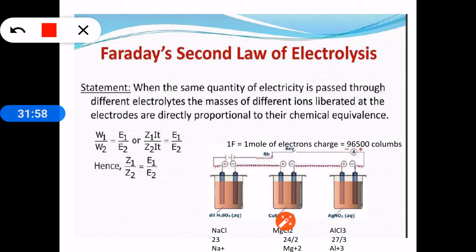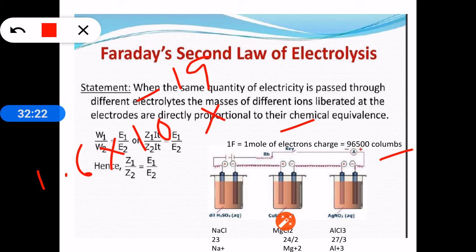1 Faraday is equal to 96,500 coulombs, or 1 Faraday is the charge of 1 mole of electrons. We know that the charge of 1 electron is 1.6 into 10 to the power of minus 19 coulomb, and 1 mole means Avogadro number of electrons, that is 6.023 into 10 to the power of 23.